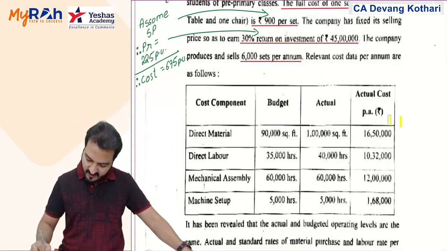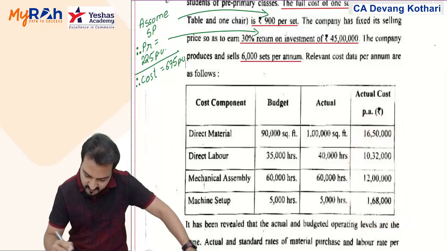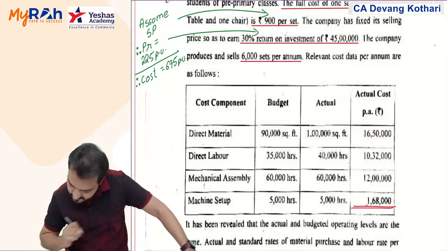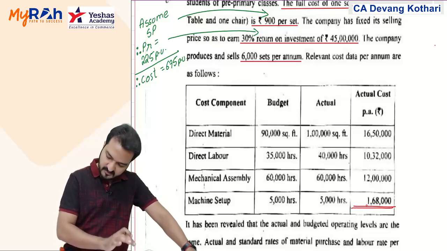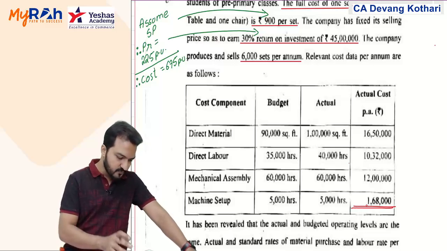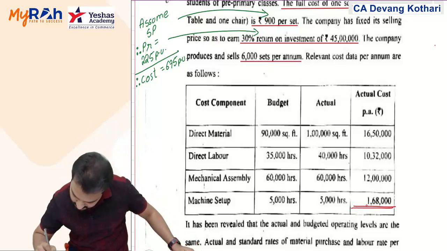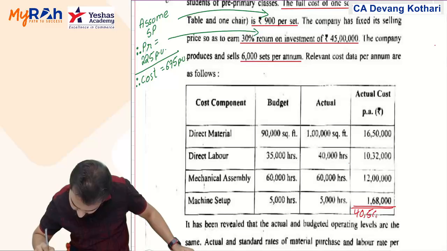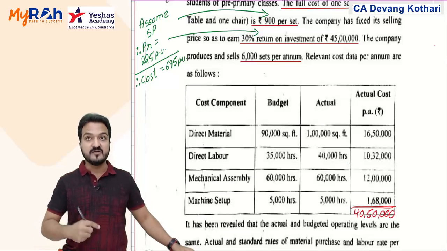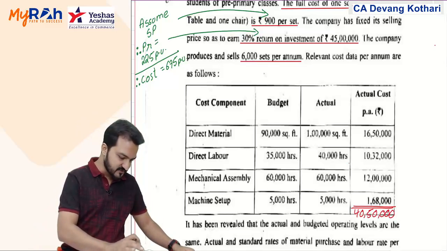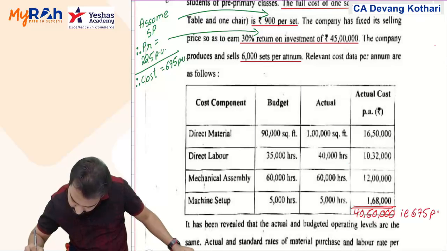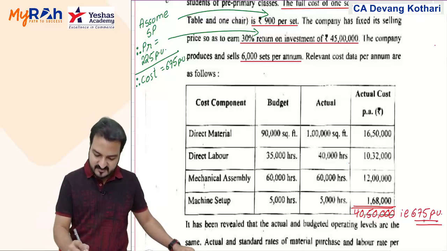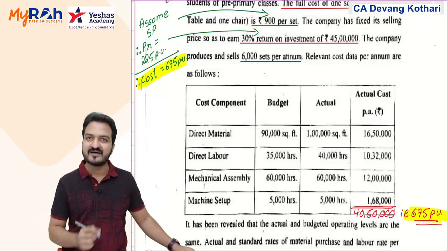You notice that these are the actual costs given in the question. Add them up, get me the total of all these actual costs. 16 lakhs 50,000 plus 10 lakhs 32,000 plus 12 lakhs 168. Total cost is 40 lakhs 50,000, and this divided by 6,000 units makes it 675 per unit. Yes, that is the cost which matches with the cost that I got here.